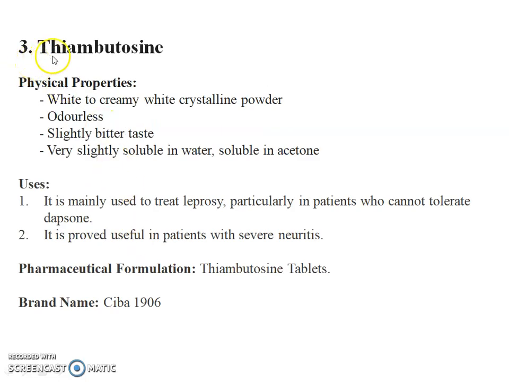Third drug is thiambutosine. Physical property: it is a white to creamy white crystalline powder, odorless, with a slightly bitter taste. It is very slightly soluble in water and soluble in acetone. Uses: it is mainly used to treat leprosy, particularly in patients who cannot tolerate dapsone. Second use: it is proved useful in patients with severe neuritis. Pharmaceutical formulation: thiambutosine tablet, and brand name is Ciba 1906.